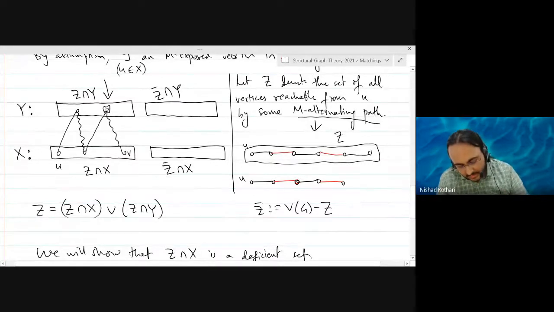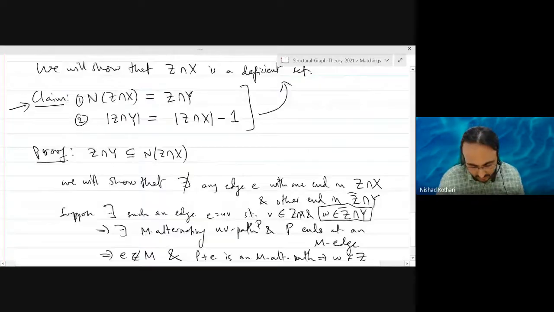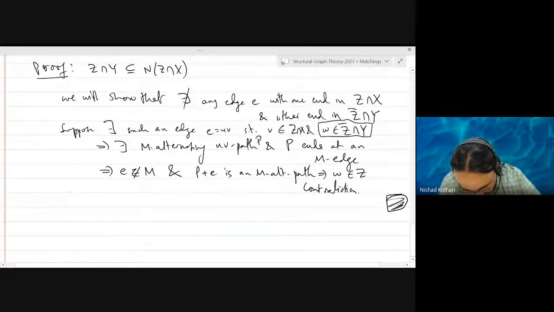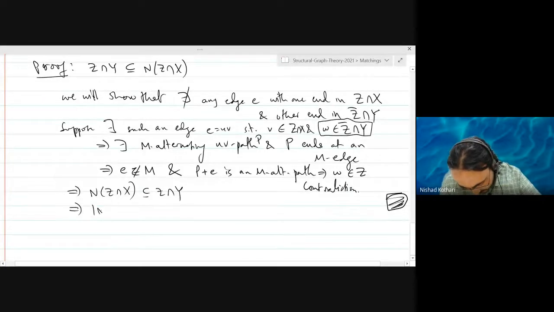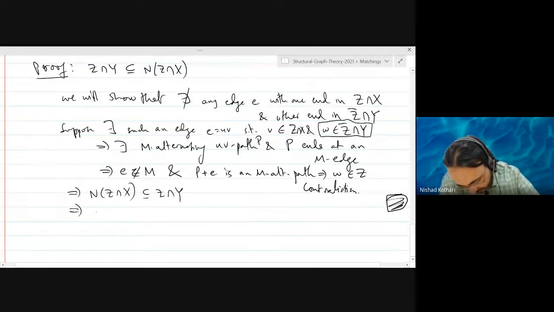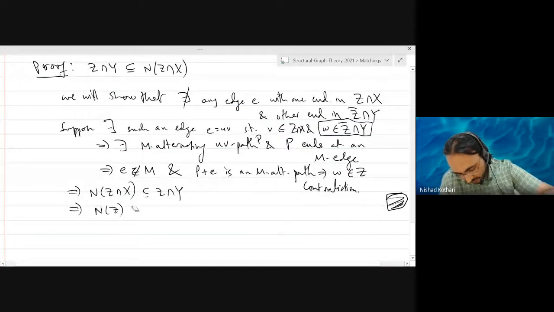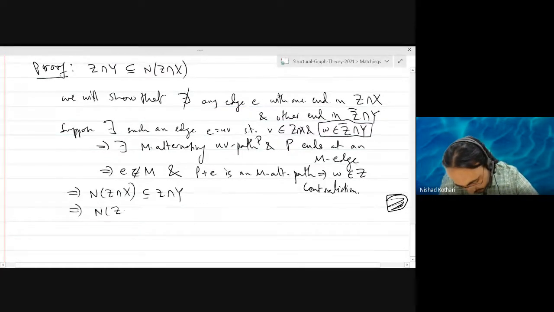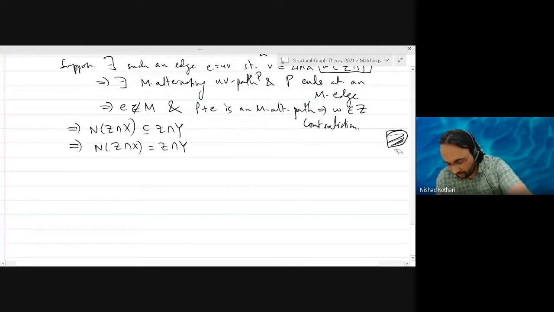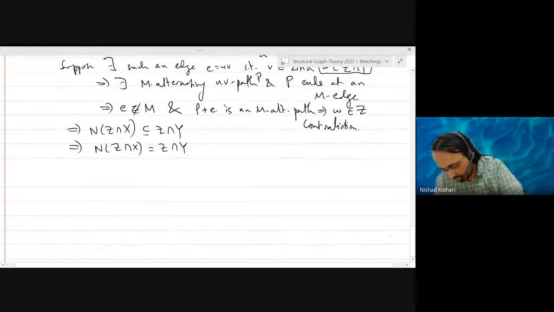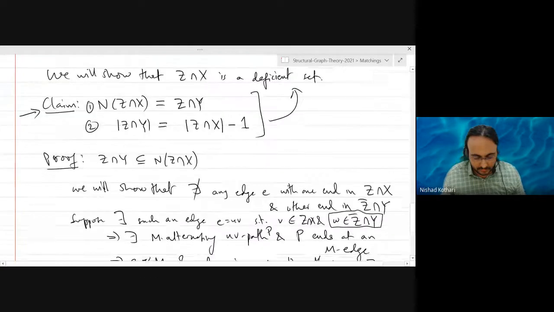And that means that all the neighbors of this set are actually contained in Z intersection Y. So this implies that the neighbors of Z intersection X are contained in Z intersection Y, and therefore these sets are exactly the same. Okay, so we need some more space. So we have proved the first part, right?